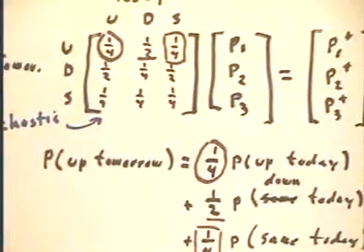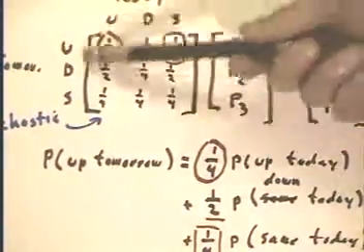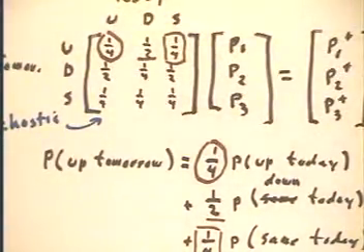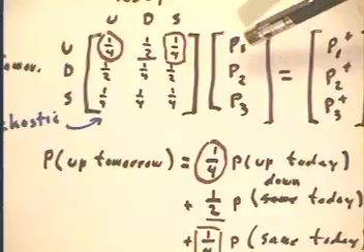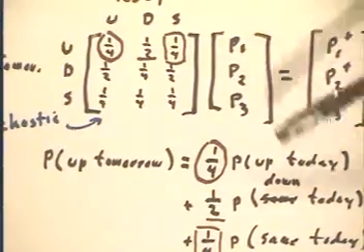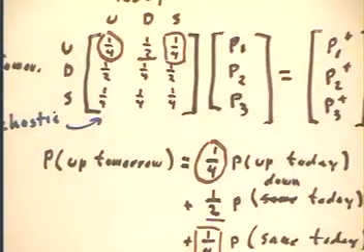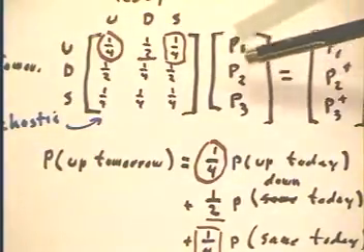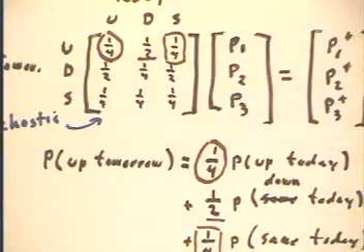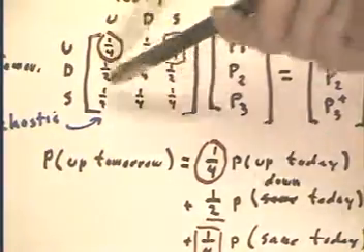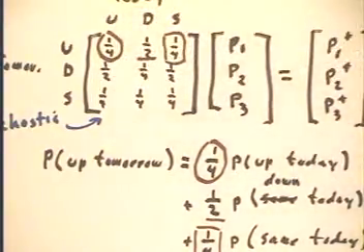So that's the content of this model. We can do the same thing with these probabilities that we've done with the stable and demented probabilities. It's just like stable and demented. We've got so many probability units that it's up today, down today, same today. That's just like the total number of sane, demented, and borderline people. And we multiply those by the probabilities that they're going to make certain transitions.